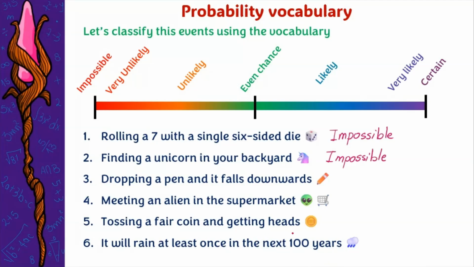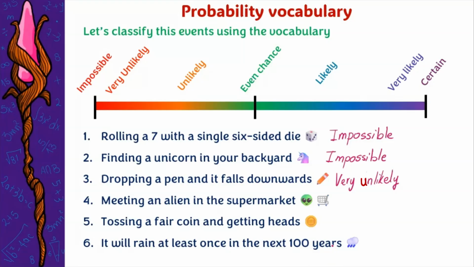Dropping a pen and it falls downwards. That would mean like this. Exactly like that. Well, I mean, it's not impossible. The impossible is that it stays that way, but that it falls downwards, it could happen. So I'm going to say very unlikely.